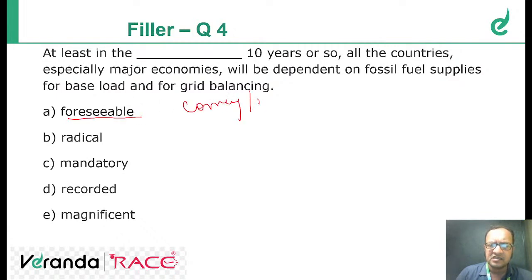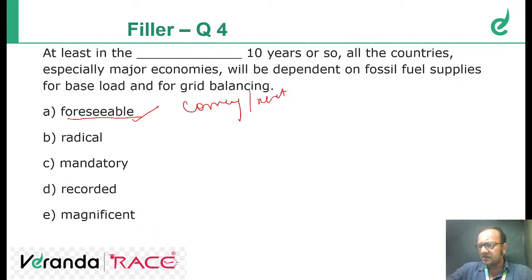or next, because this is a futuristic word. Foreseeable means that can be foreseen, that can be predicted. So which can be predicted or foreseen is known as foreseeable. So at least in the foreseeable 10 years or so, or which can be predicted or coming or next, all the countries, especially major economies, will be dependent on fossil fuel.